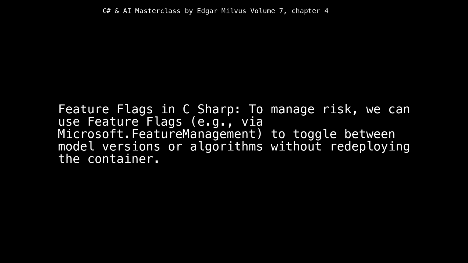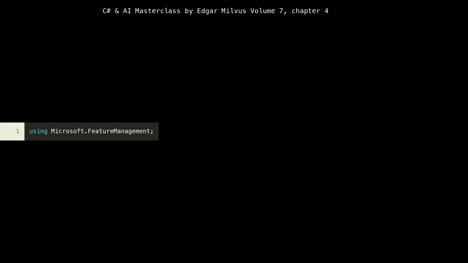Feature flags in C#. To manage risk, we can use feature flags, e.g., via Microsoft.FeatureManagement, to toggle between model versions or algorithms without redeploying the container. At line 1, we import Microsoft.FeatureManagement. This is a crucial dependency for implementing feature flags, a powerful cloud-native pattern.